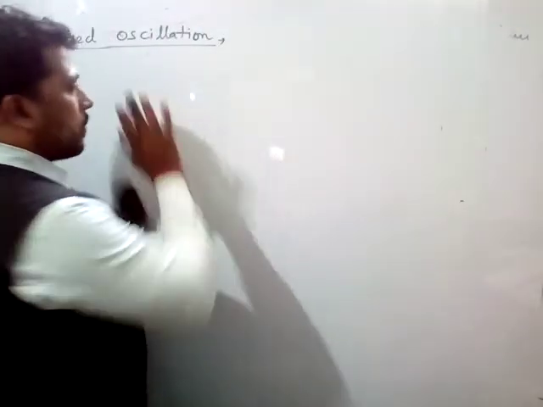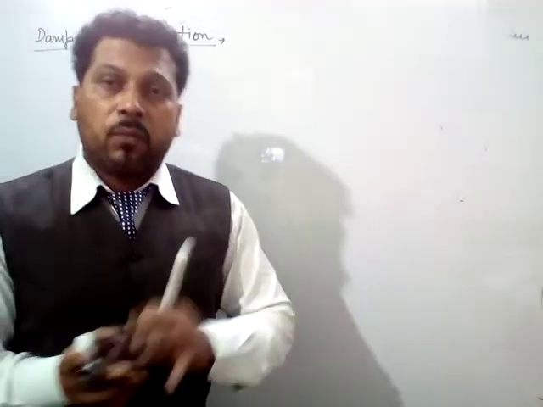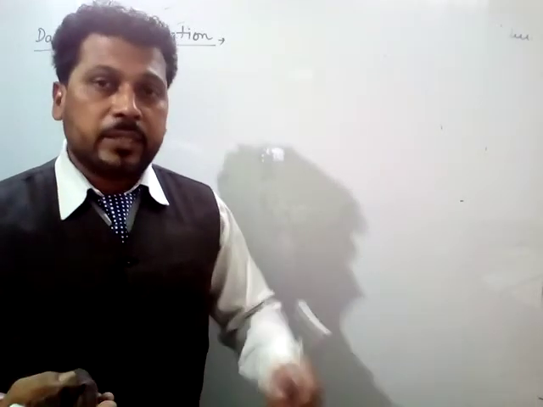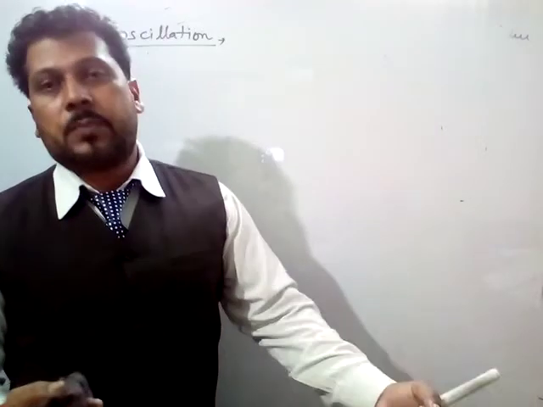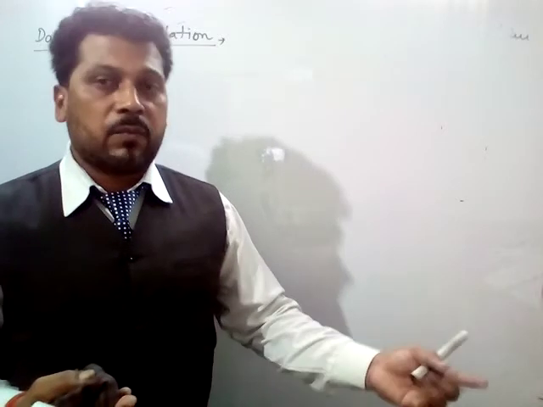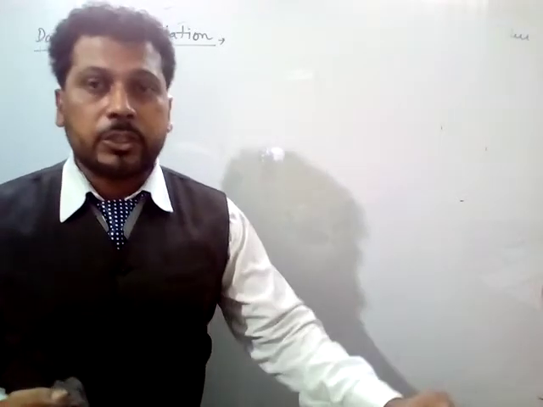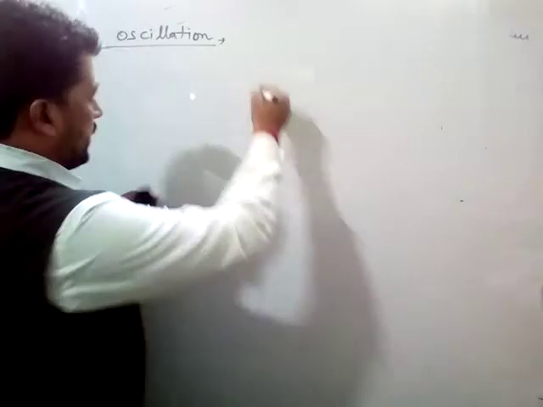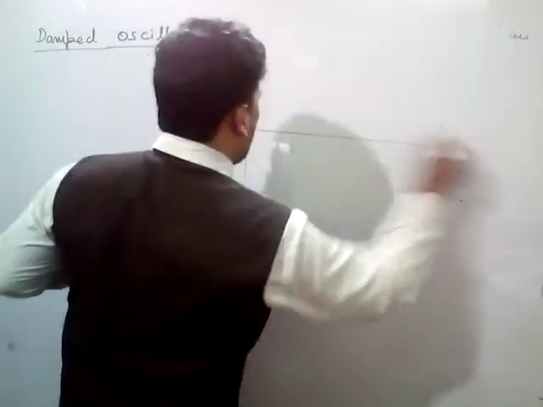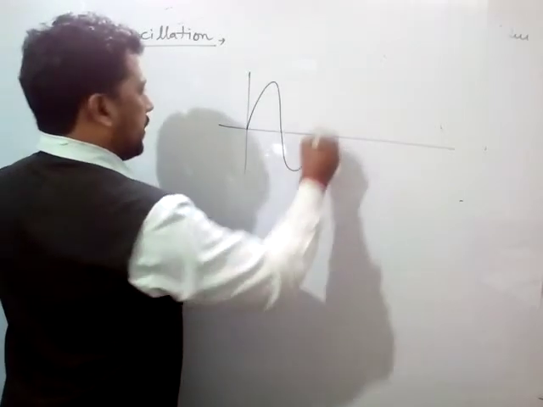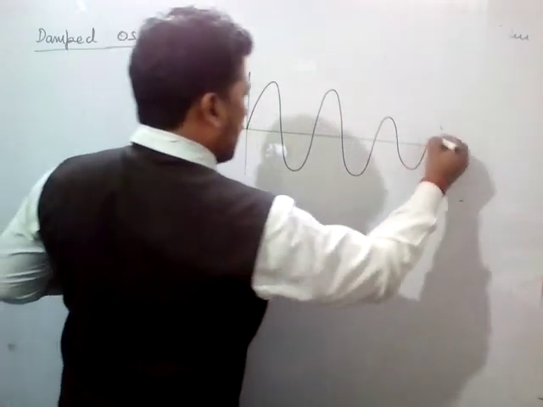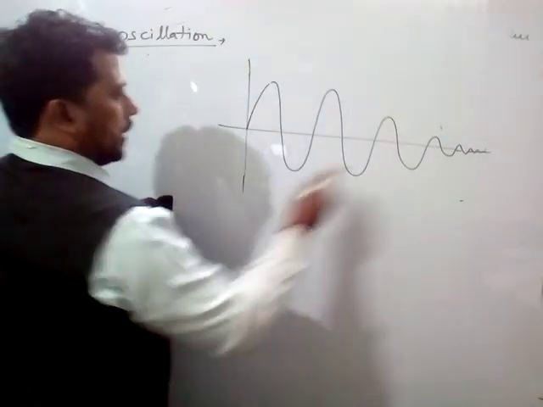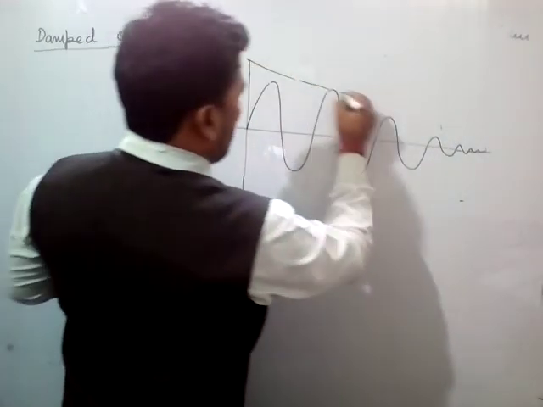So whenever any body oscillates in such a way that its amplitude decreases continuously with respect to time, and such a time comes when its amplitude becomes zero, that type of oscillation is known as damped oscillation. So according to this, this is the amplitude, which decreases continuously, and after some time its amplitude becomes zero.